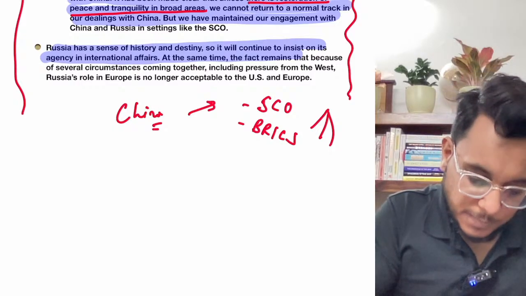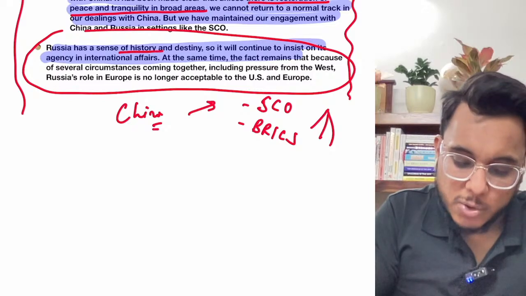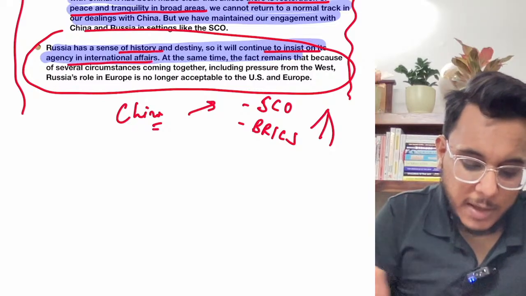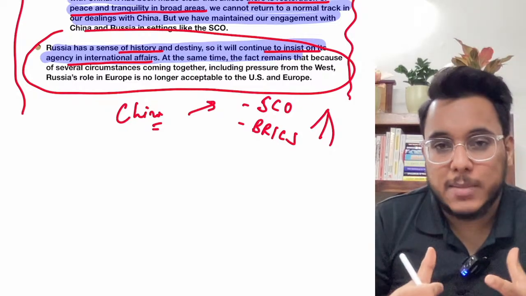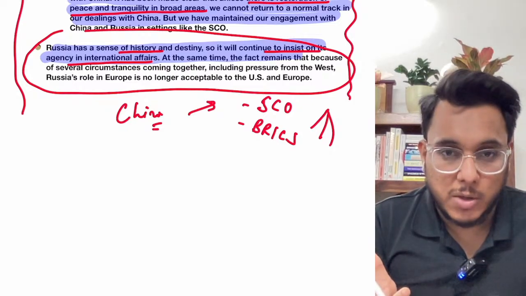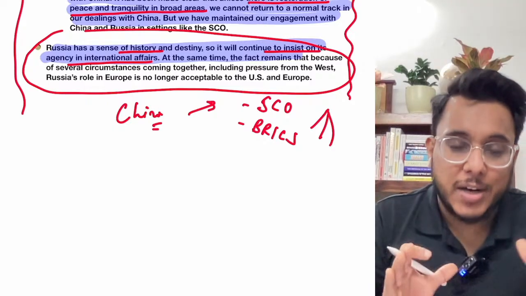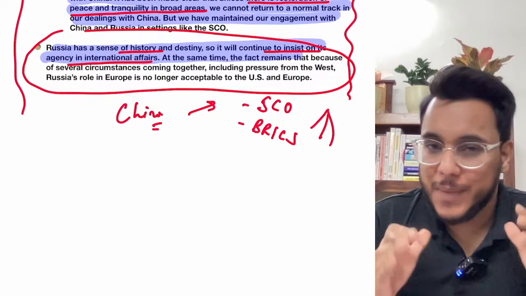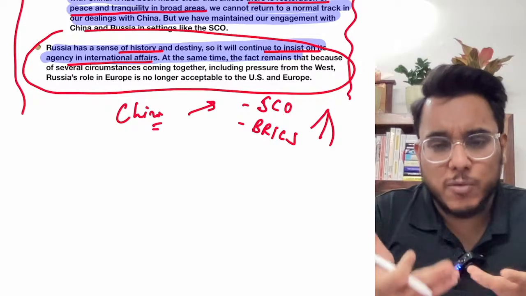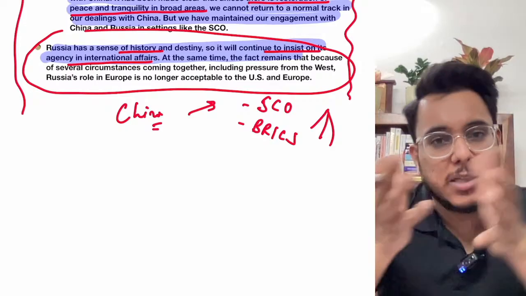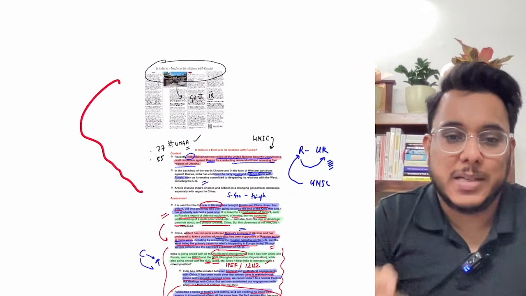Then guys, moving on. Now, when we talk about Russia, Russia has a sense of history and destiny, so it will continue to insist on agency in international affairs. At the same time, there are many circumstances that are also compelling the West. So right now, Russia will need more and more partners. And this situation which is going on right now will continue for the time being, where Russia will have its own priorities and the USA will have its own priorities. So we just need to follow the developments that are going on.